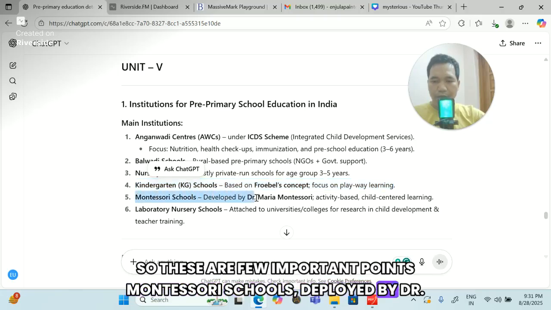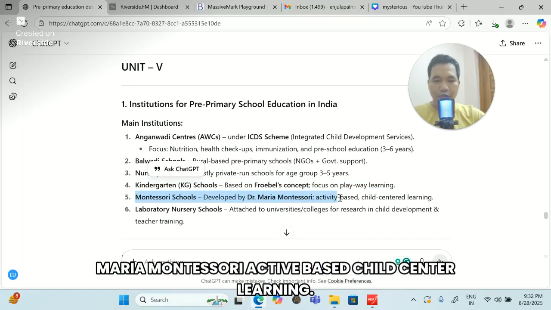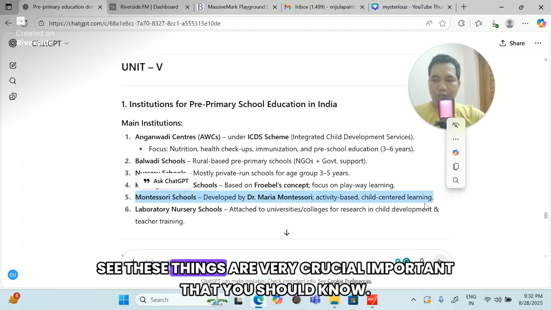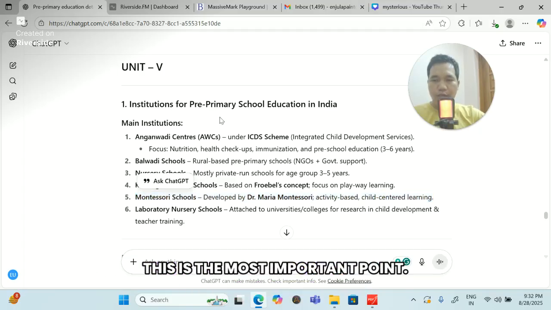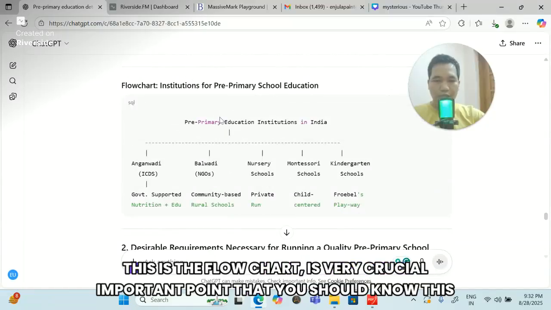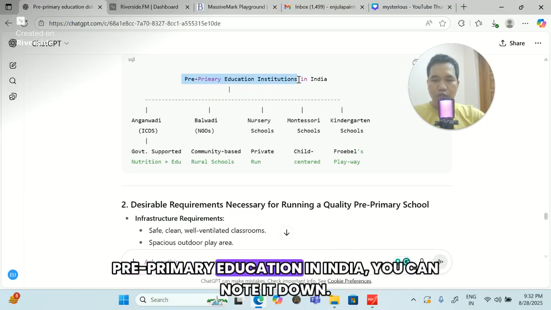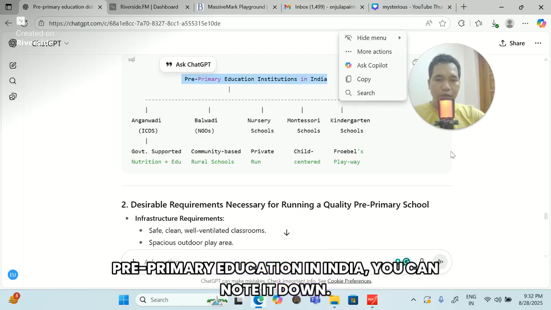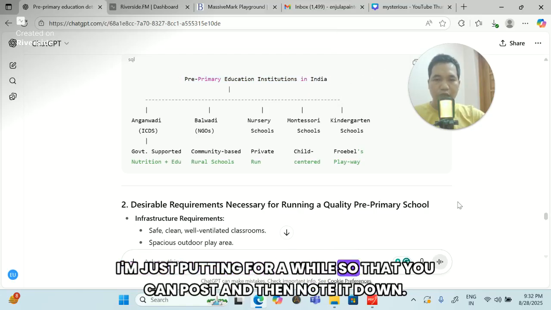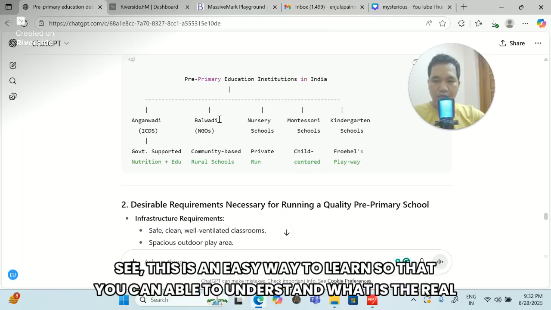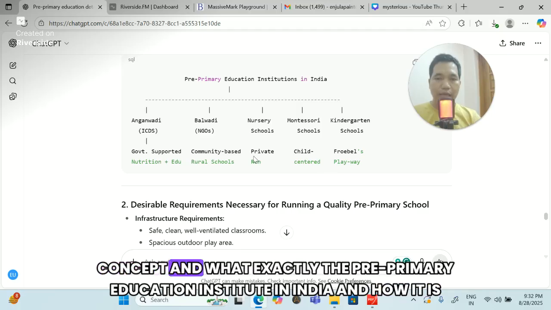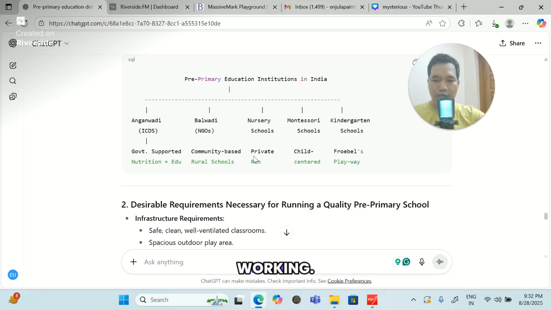Montessori schools, developed by Dr. Maria Montessori, active, child-centered learning. See, these things are very crucially important that you should know. This is the most important point. Now coming to the flowchart. This is the flowchart, which is a very crucial point that you should know. Pre-primary education in India. You can note it down. If you want, you can note it down. I'm just pausing for a while so that you can pause and then note it down. See, this is the easy way to learn so that you can understand the real concept and what exactly the pre-primary education institutes in India are and how they are working. That is very important.